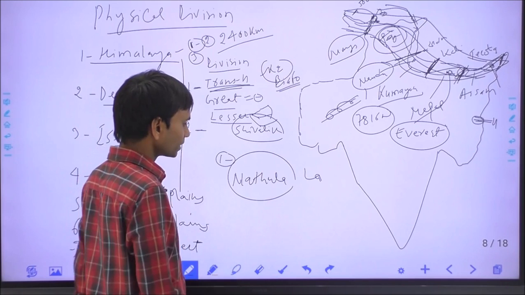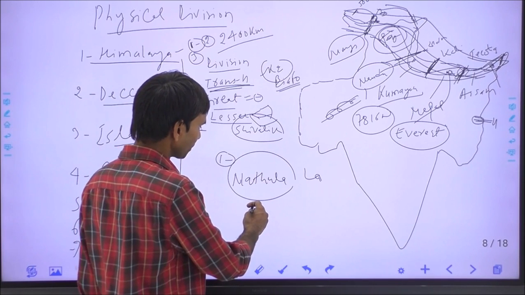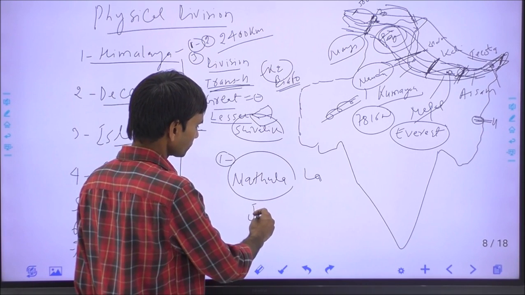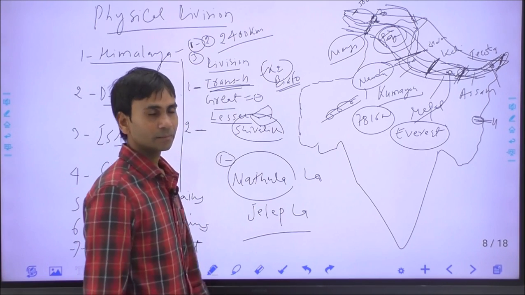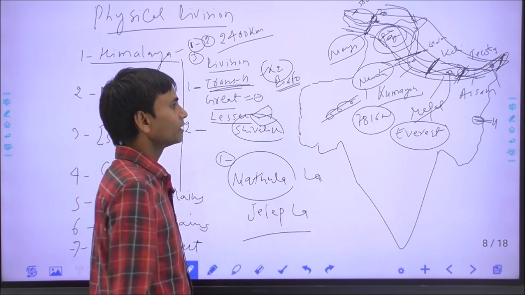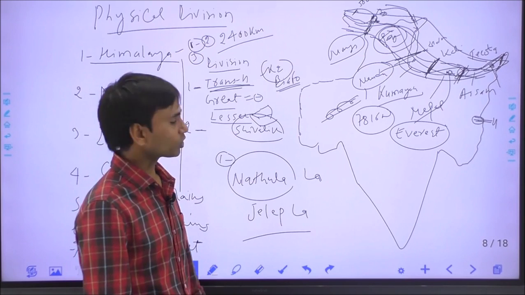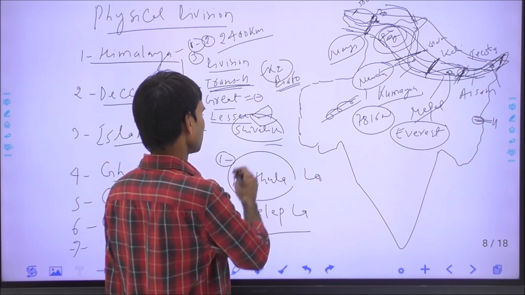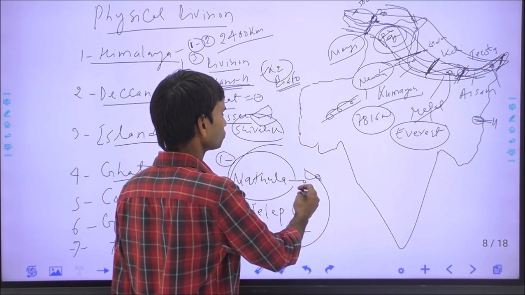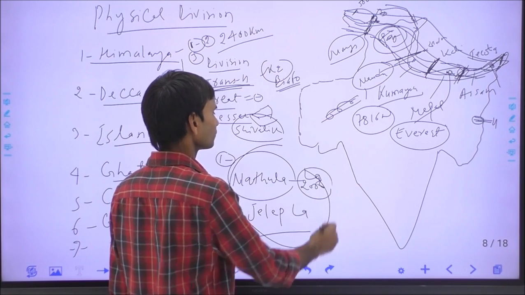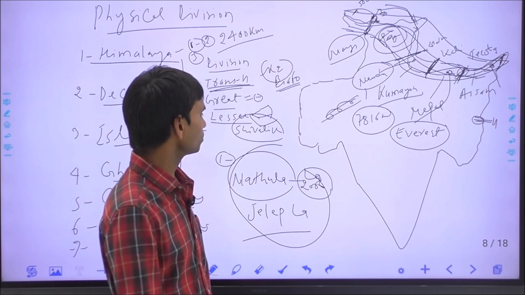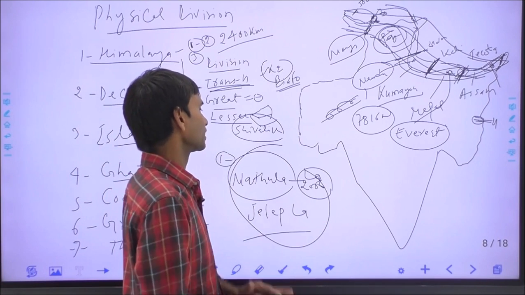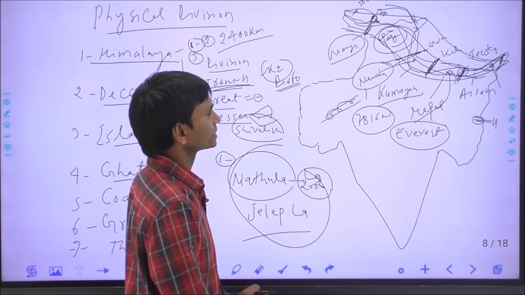In the south of Nathula is Jelep La in Sikkim, which connects Sikkim to Lhasa, the capital of Tibet. These are the two important passes. Nathula was opened in 2006 after the first India-China war in 1962. It was closed by China and reopened in 2006.